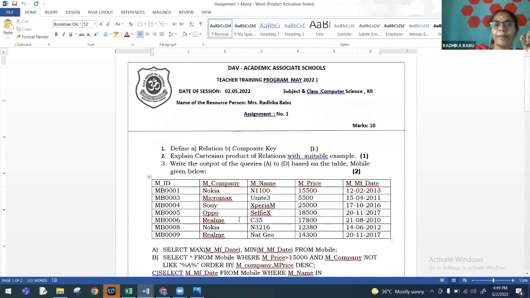So usually what happens, average papers will be overlooked. But when it comes to the 65 and above out of 70, those papers will be scrutinized like this. Whether the child knows the complete concept or not, whether he has understood the complete concept or not, that will be checked.